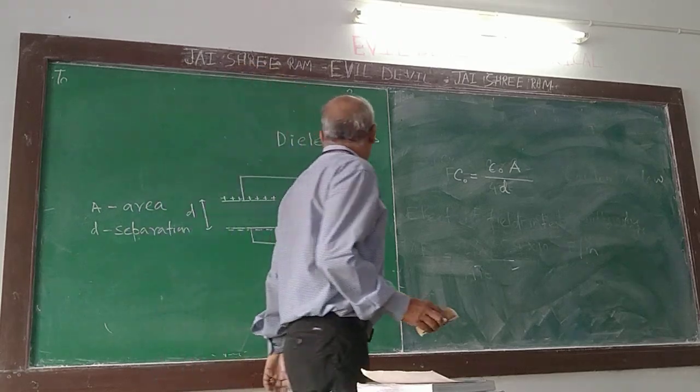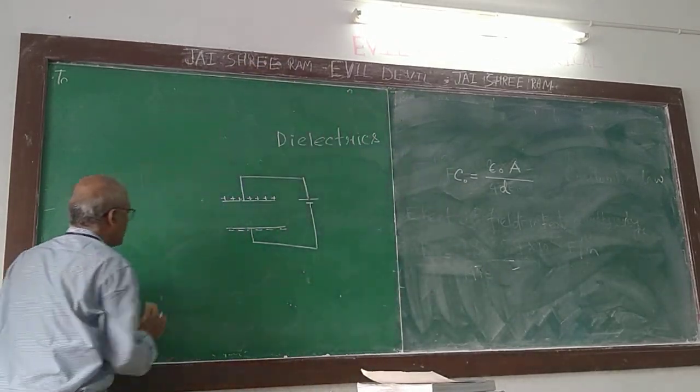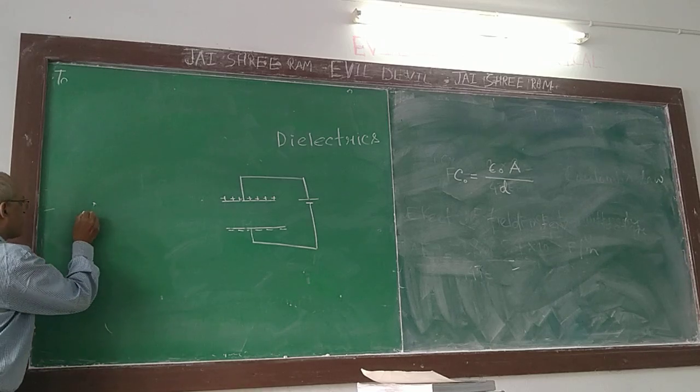Now, if I insert one dielectric. Now I say insert one dielectric. What will happen?